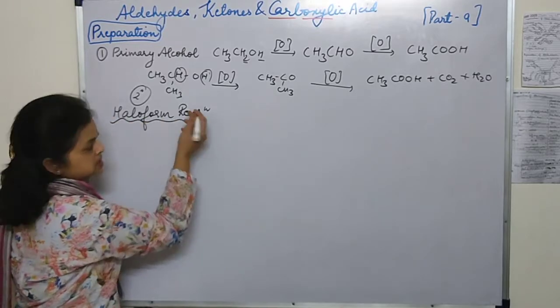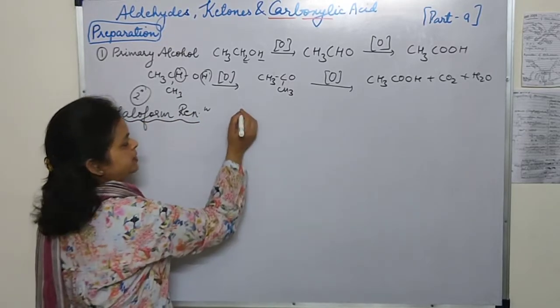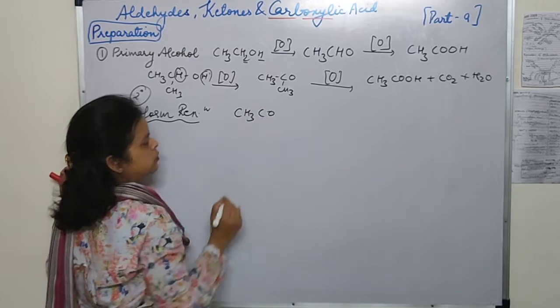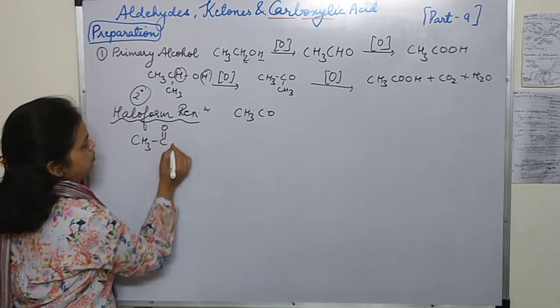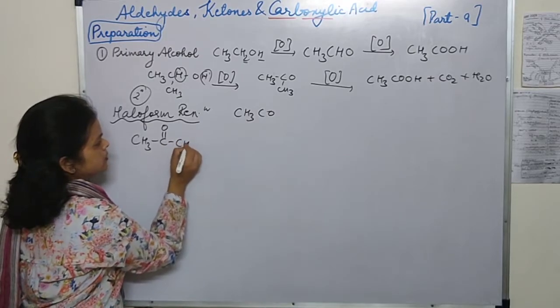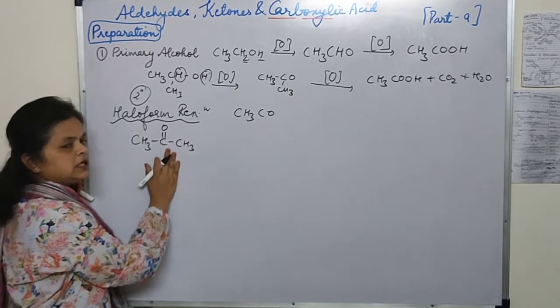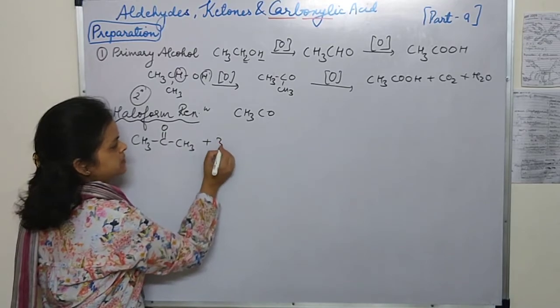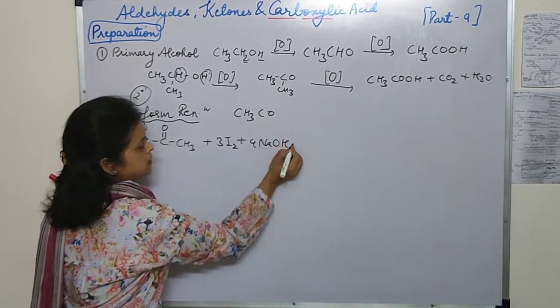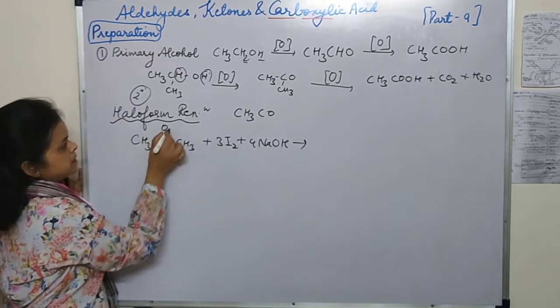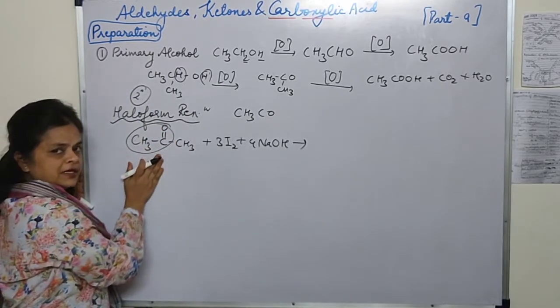Haloform reaction, which in the last class we had discussed to identify the CH3CO group. Suppose we are having CH3COCH3, this is the ketone. When it combines with 3I2 plus 4NaOH, suppose this is the CH3CO group we are considering.